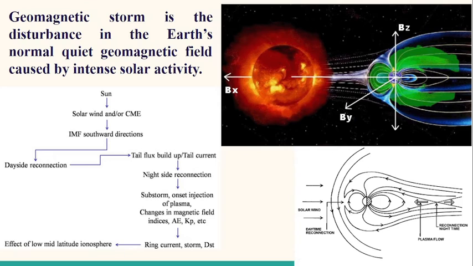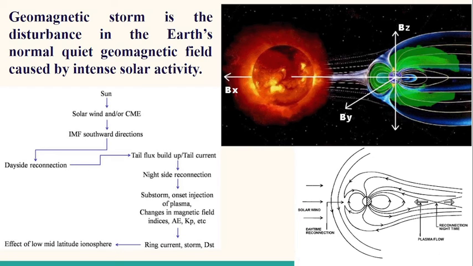From the beginning, we have seen that the Sun is the source of energy, and when solar wind and CME, the coronal mass ejection, come out from the Sun, and the IMF, the interplanetary magnetic field, is in the southward direction, only then does reconnection take place in the Earth's magnetosphere. This reconnection takes place on the day side, in front of the magnetosphere, and on the tail side, the night side of the magnetosphere.